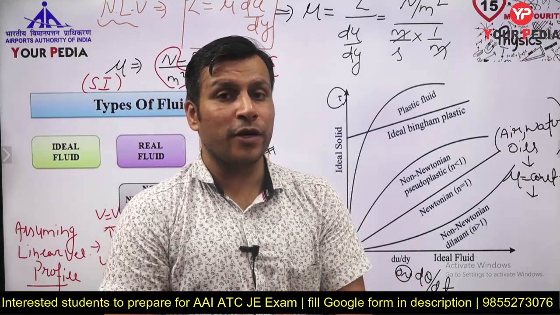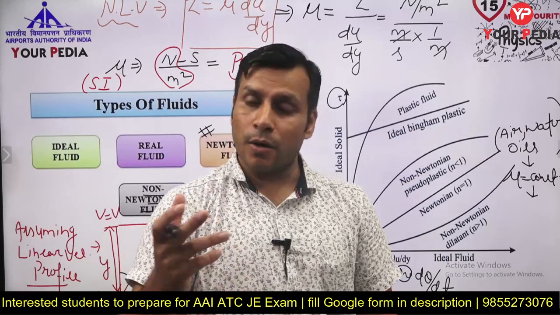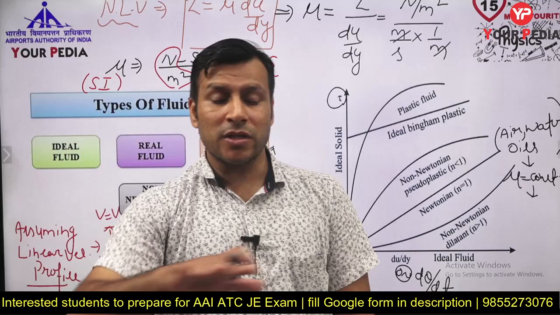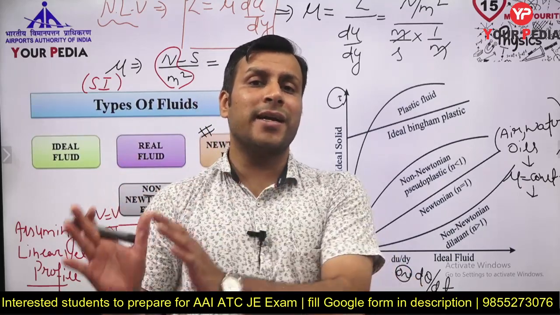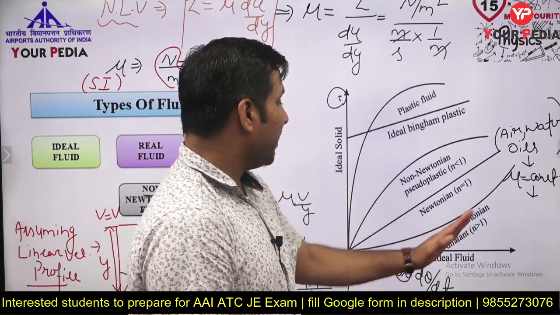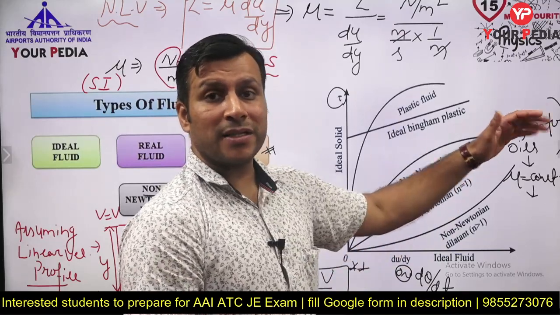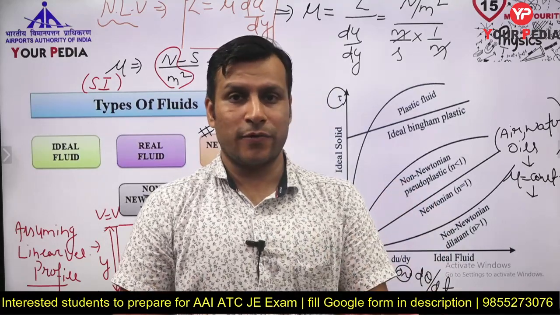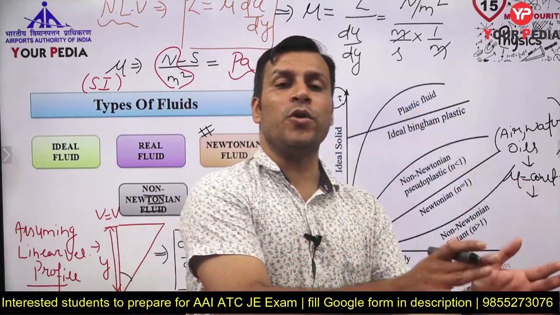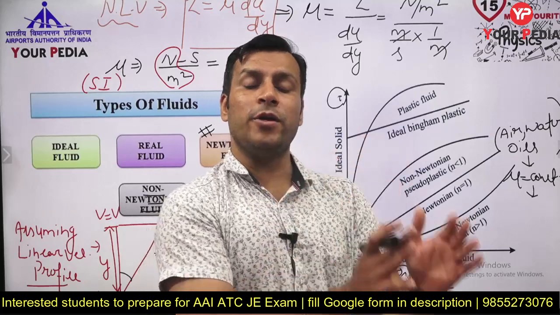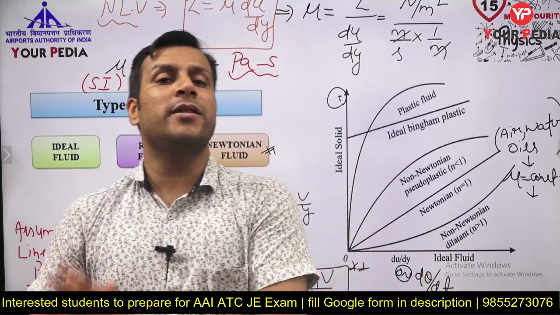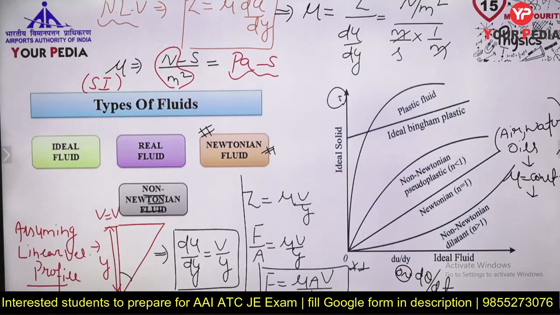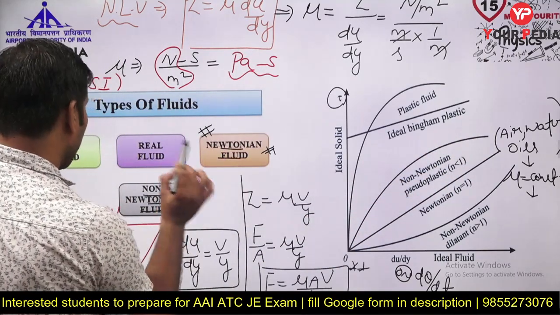What are examples of non-Newtonian fluids? Blood, milk, colloidal solutions, rice starch solution, paints, all those are non-Newtonian fluids. There are different categorizations of non-Newtonian fluids also, like dilatant, pseudoplastic, ideal plastic, Bingham plastic, thixotropic, rheopectic. There are different classifications, but that is not required for you guys. You need to only understand Newtonian and non-Newtonian. Newtonian fluids obey Newton's law of viscosity, non-Newtonian fluids don't. And what the Newtonian fluids are, that only you need to understand. So I hope you got this idea of Newtonian and non-Newtonian fluids.